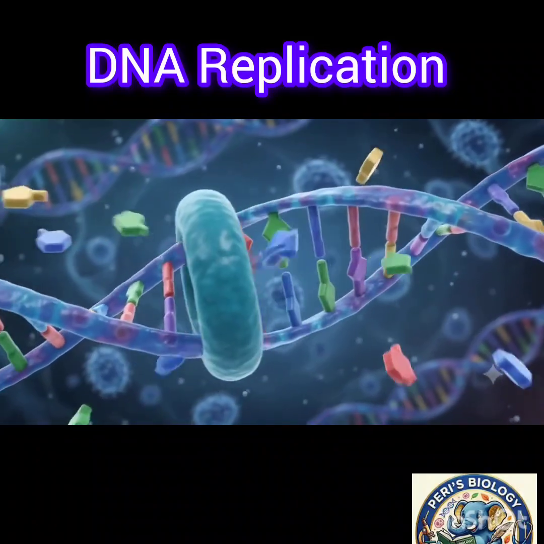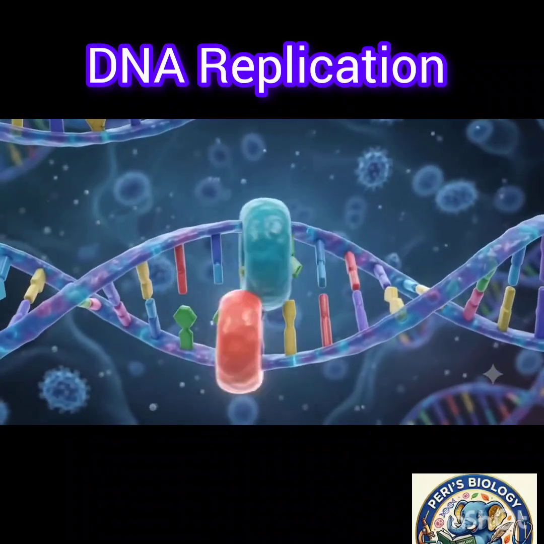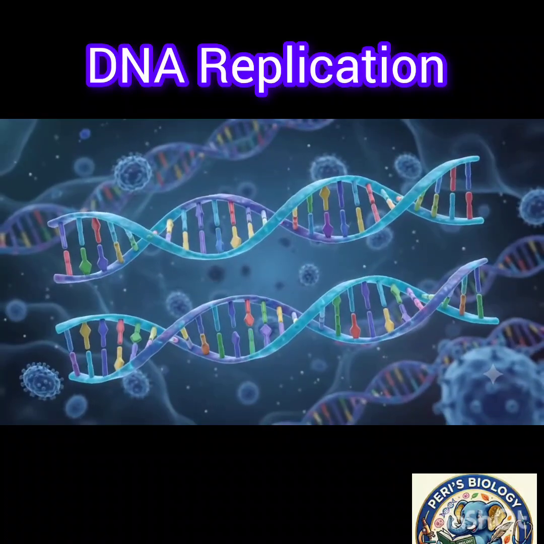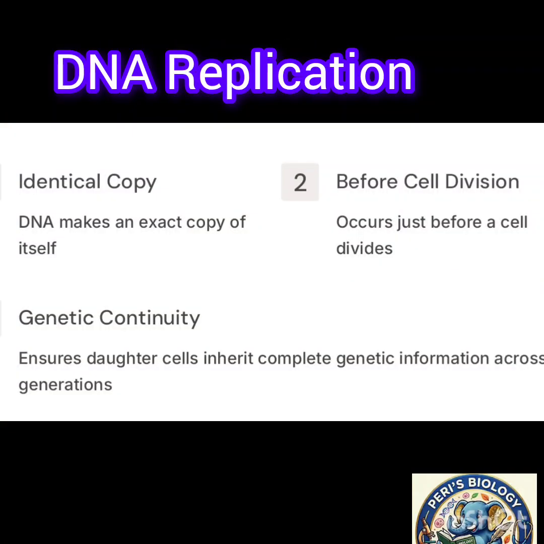DNA replication begins. Helicase unzips the double helix. Polymerase builds the leading strand continuously, while the lagging strand is synthesized in fragments. Two identical molecules result. DNA makes an exact copy of itself. It takes place before the cell division. It ensures daughter cells inherit complete genetic information across generations.